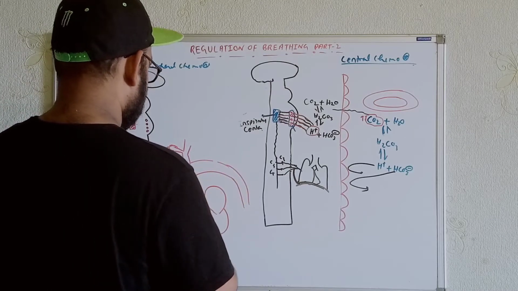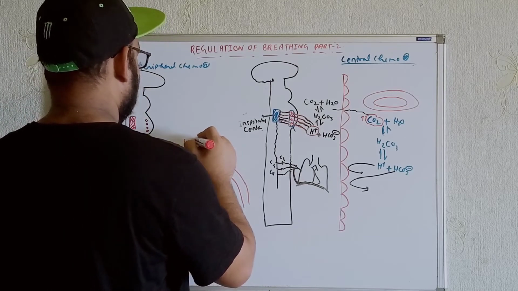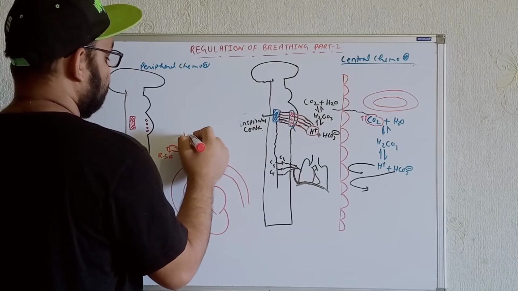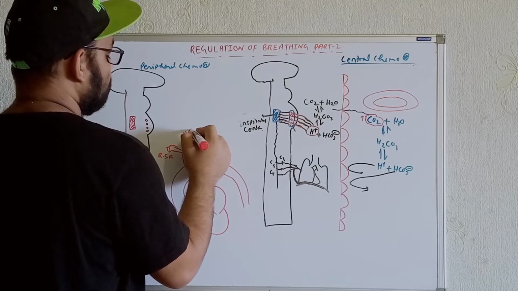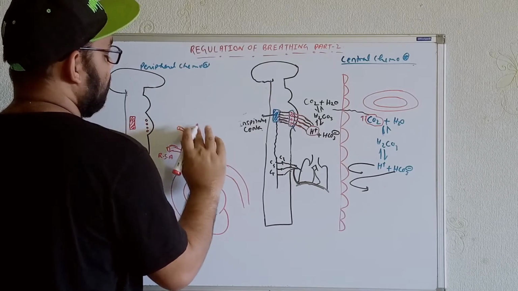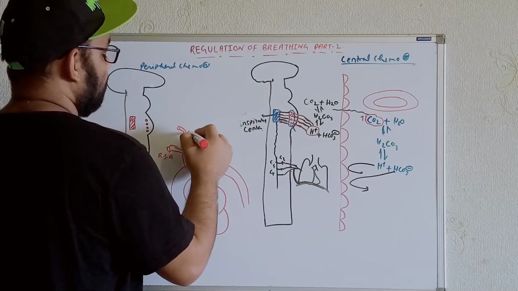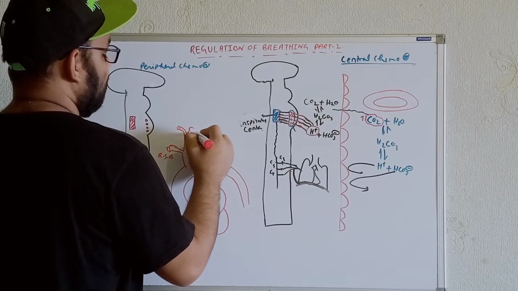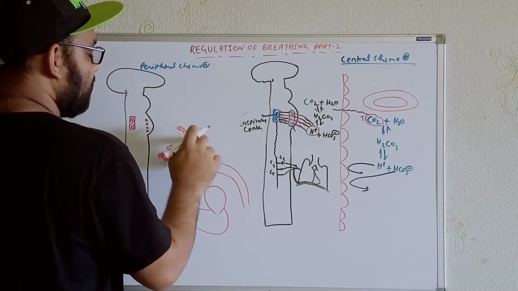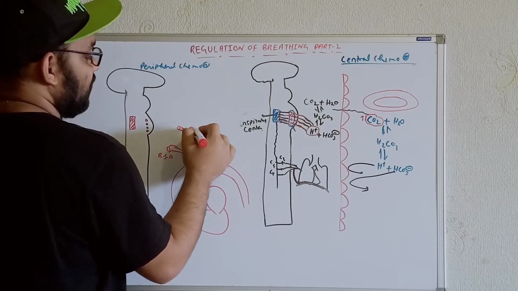Again, this will be divided into the common carotid artery, and the common carotid artery will again be divided into what? The internal carotid artery and the external carotid artery. Within the internal carotid artery, we will get the carotid sinus. We will get the carotid sinus over here.